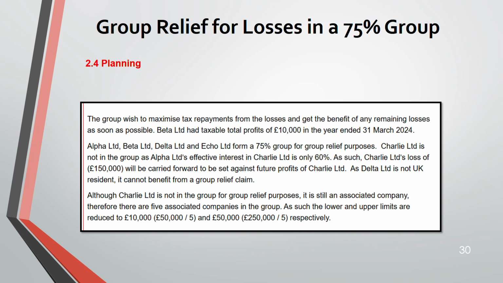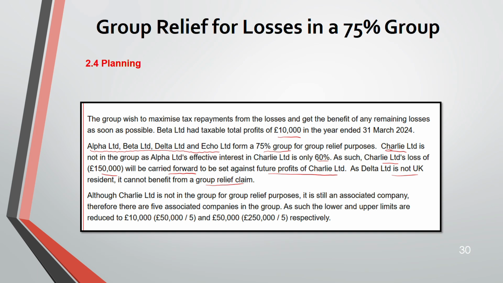So Beta has a taxable 10,000. And now Alpha, Beta, Delta, Echo, A, B, D, E, all these 4 form a 75% group. But Charlie is not in the group because effective interest is only 6%. So Charlie's loss of 150, you can carry it forward and set off against the future profit of Charlie. As Delta is not a UK resident, you cannot benefit from the group relief claim.